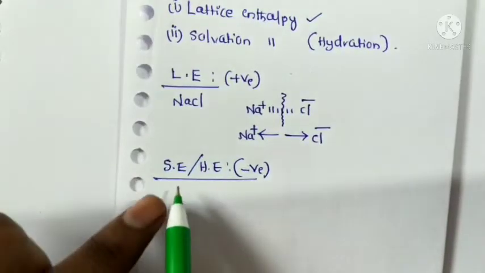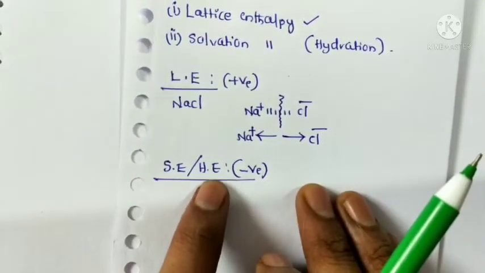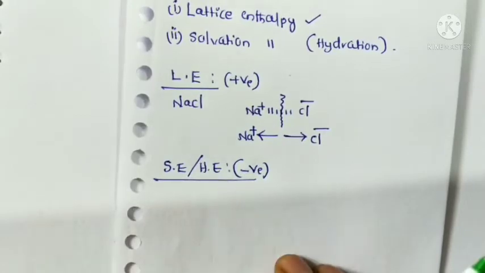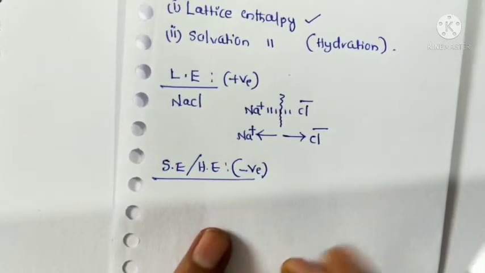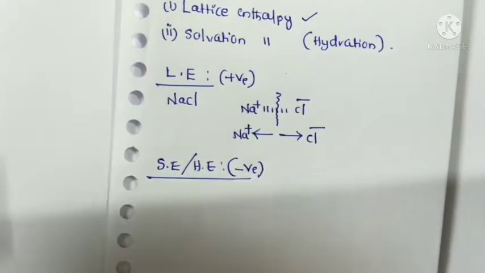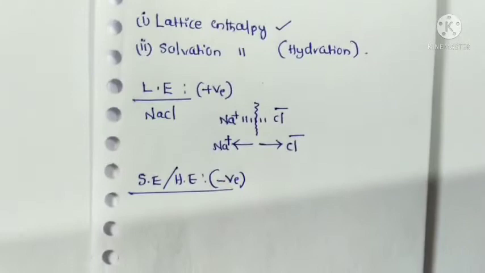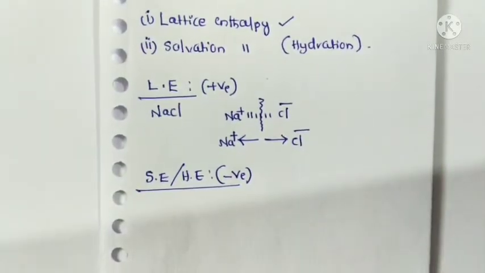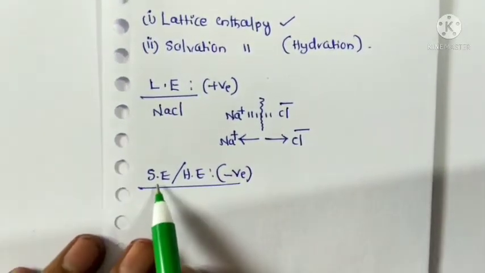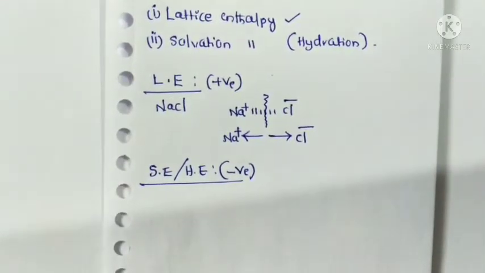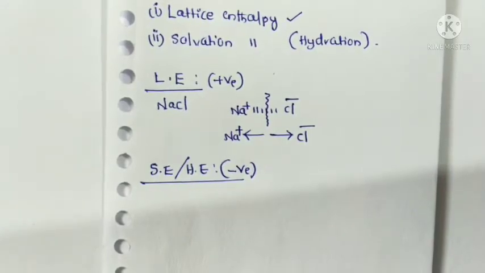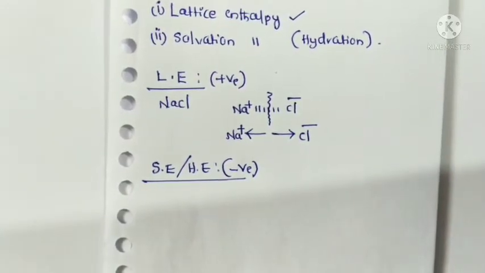The definition of solvation energy or hydration energy is the energy released during the interaction between the ions and solvent molecules. Once again, solvation energy or hydration energy is the energy released during the interaction between the ions and solvent molecules.